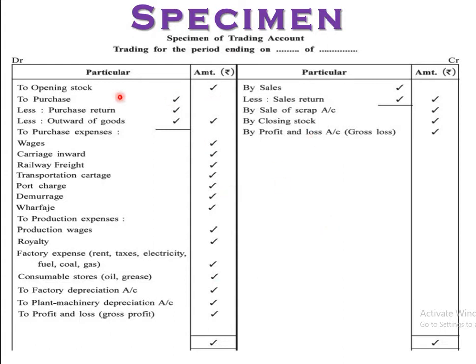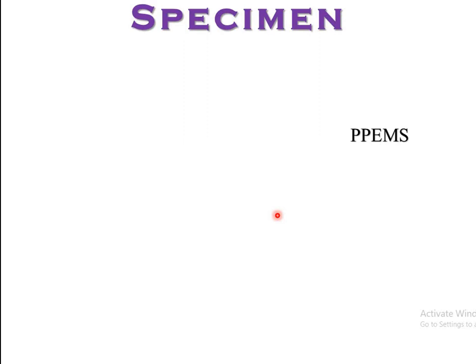If the debit side total is more than the credit side total, that means it is loss. You have to write that down here. And if the credit side total is more than the debit side, then it is gross profit, right? So it depends upon the debit credit balance. Next one, profit and loss account.